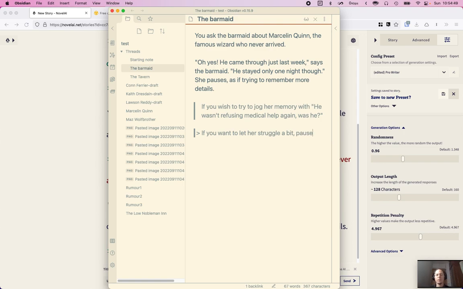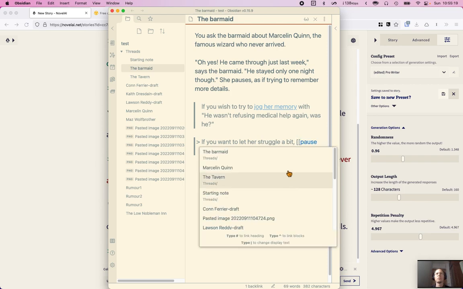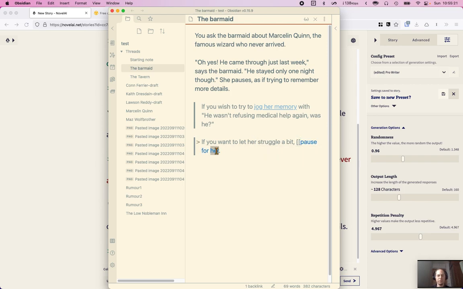pause for her. We say go to the next one. Okay, yours one. Okay, great. So, and then we do jog her memory. That could be an entry. But the correct one, I think, will be this one here. Pause for the barmaid.